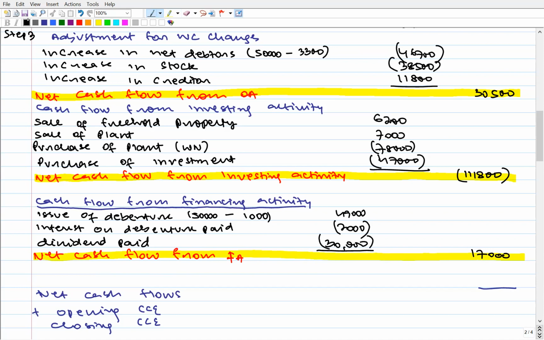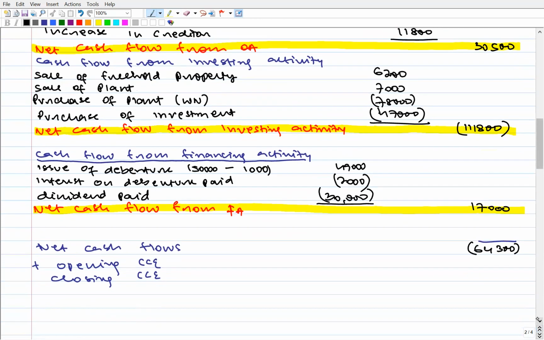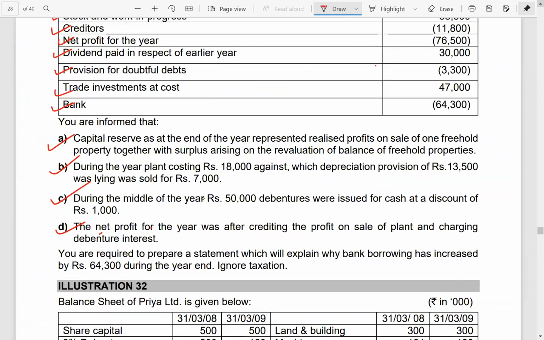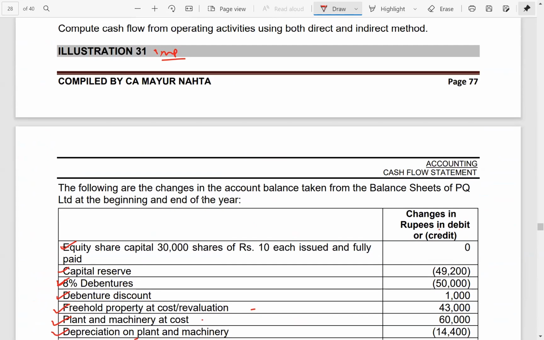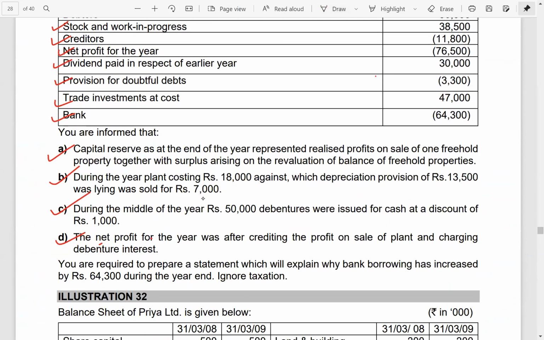So 17,000 plus 30,500 minus 1,118,000. Guys, 64,300. They have not given us opening CC and closing CC. They have given us the difference between opening CC and closing CC, and it is matching. This 64,300 is the difference between opening and closing balances of the bank account, and they are asking to explain why there is a difference of 64,300.